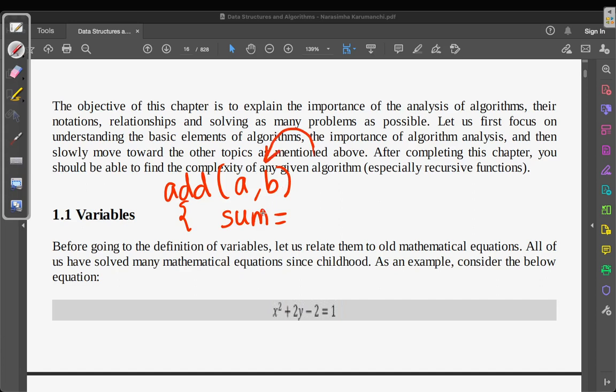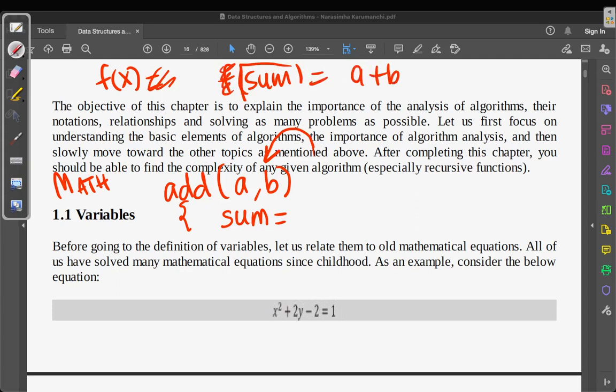I know function is a relatively unknown term to you if you are new to programming, but still consider this as a math function. Just like you used to study f of x, let's say here, sum equals a plus b. This is a black box, and this black box is named as a function add. All right, what does this sum do? A plus b. So what are these? These are variables.